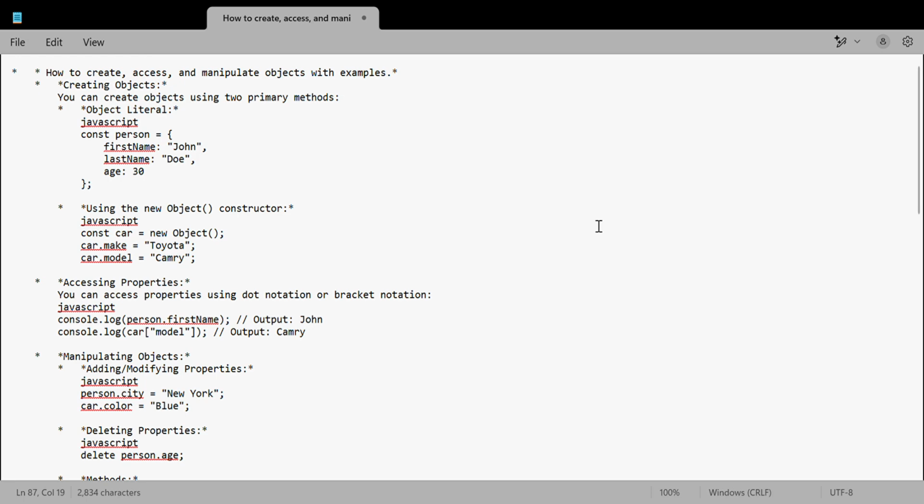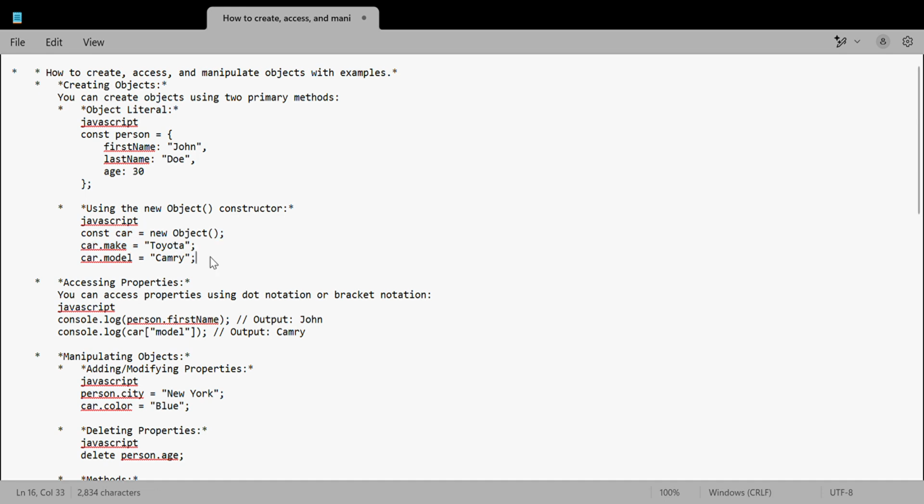Here we have shown how to create an object. An object can be created by using the const keyword, naming the object, and writing the properties inside the braces. This is one way of creating an object. Another way of creating an object is with an object constructor. We can use the const keyword to create an object constructor, and by using that constructor name we can create more objects. See, we have created an object constructor called car.